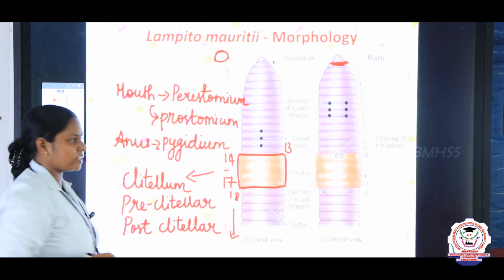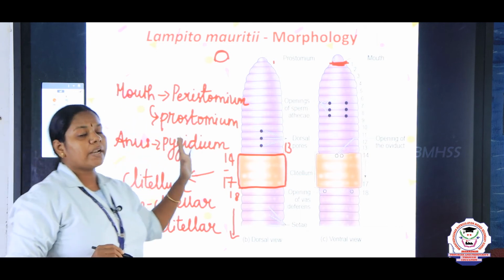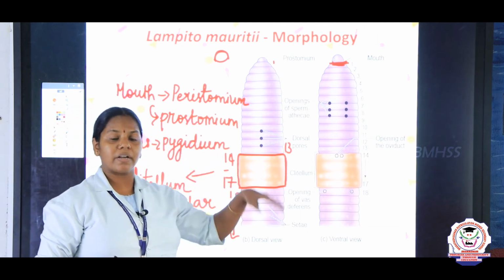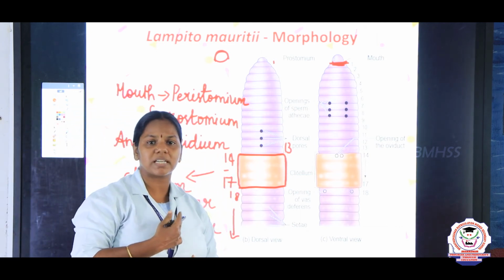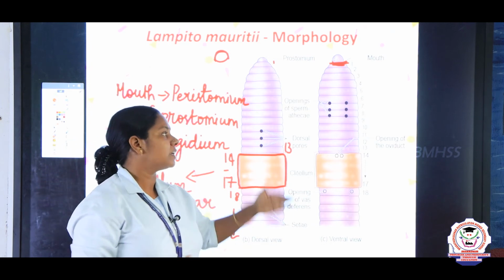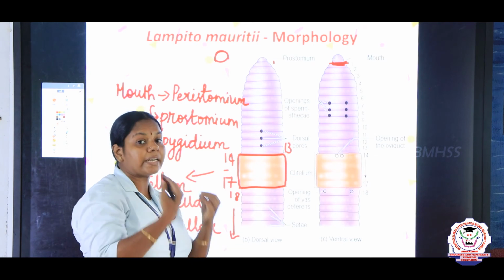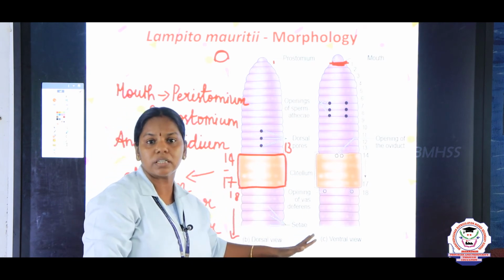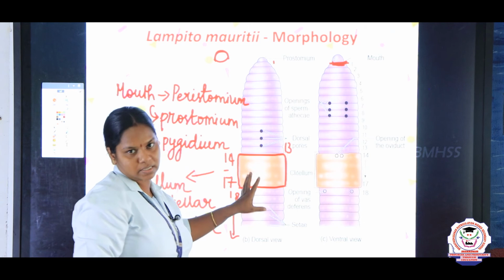Postclitellar, right, children? And you can divide the body as dorsal and ventral. Dorsal means what? For us, which is the dorsal side? This is the dorsal side, and the front side is the ventral side. Likewise, you can identify the dorsal and ventral sides of the earthworm by the pores, right?